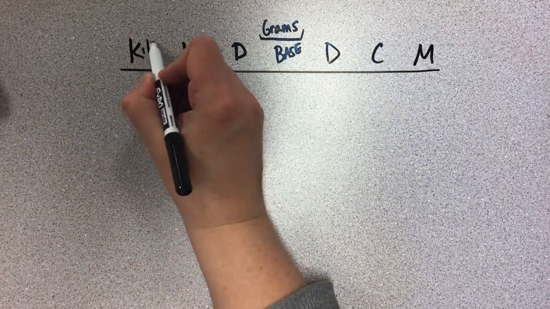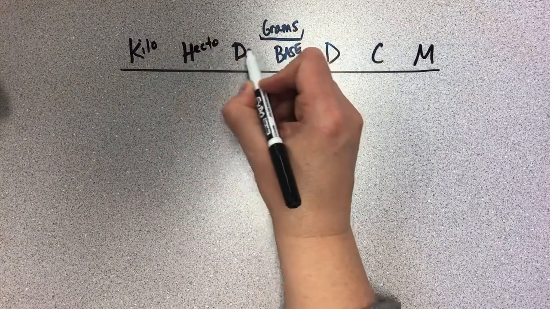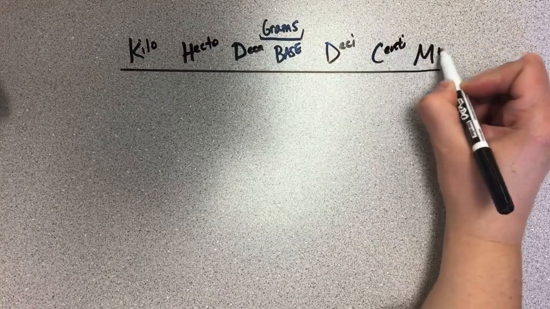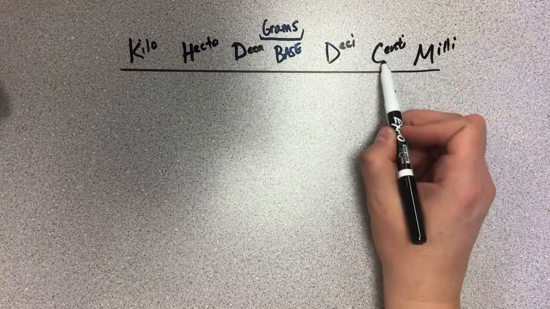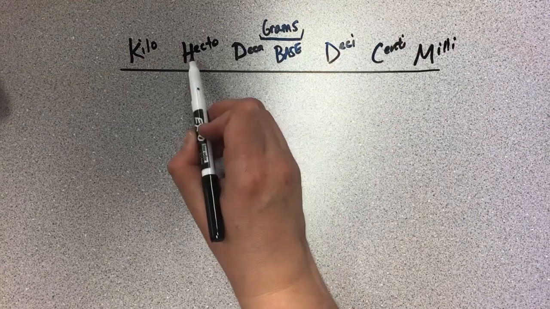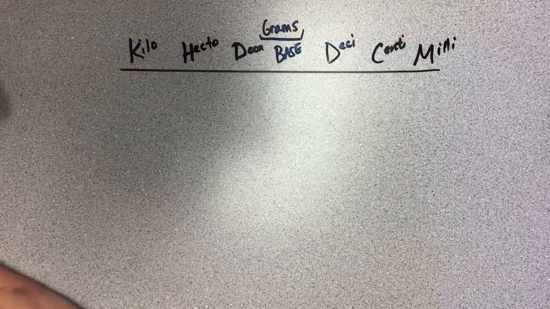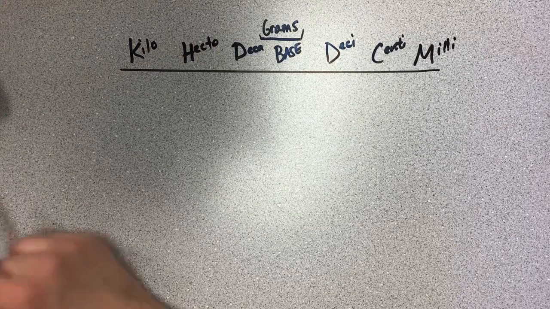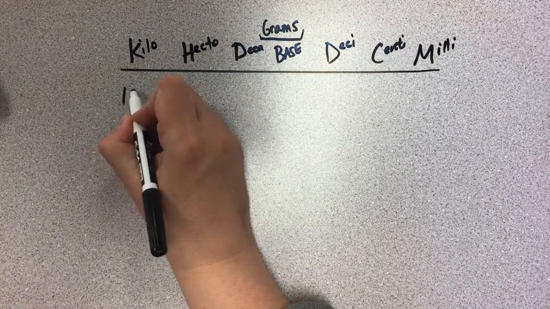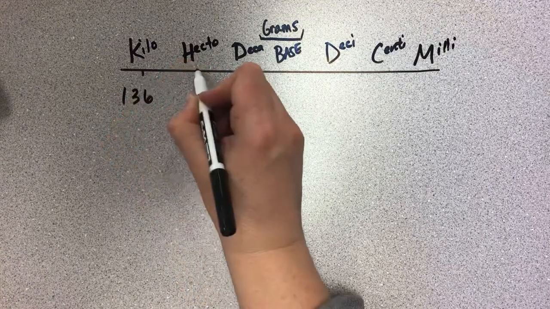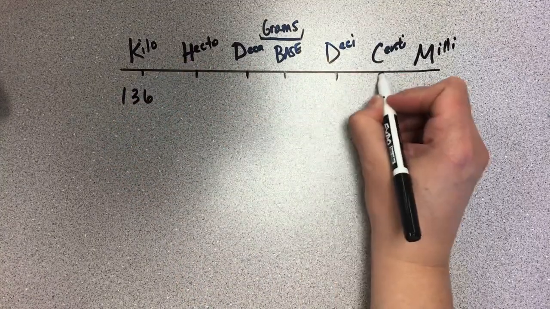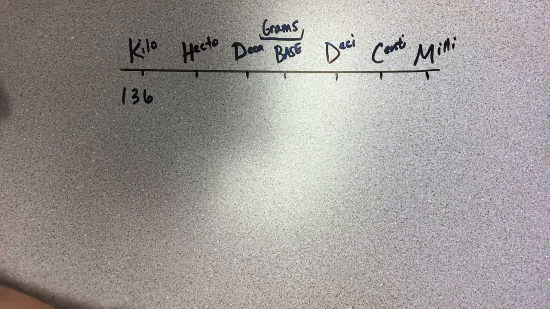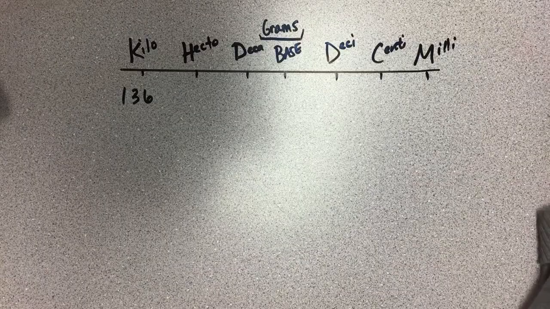So this is kilo, hecto, deca, deci, centi, milli: milligrams, centigrams, decigrams, decagrams, hectograms, kilograms. So what we're going to do is take 136 kilograms and convert it into how much it is in grams. So let's do that. And yay, we already know how, don't we?